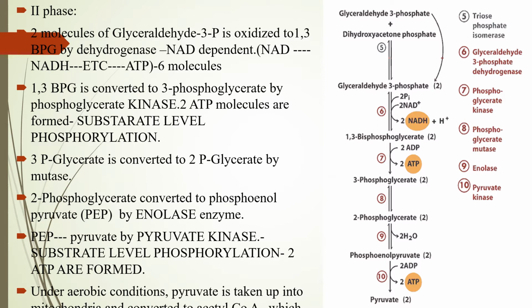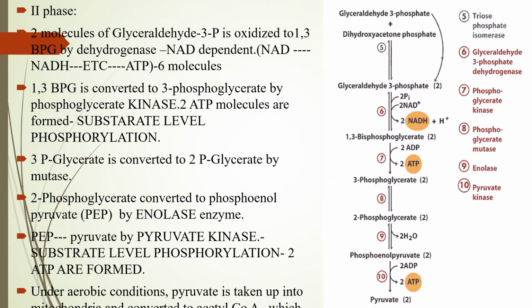And from phosphoenol pyruvate, pyruvate is synthesized utilizing the enzyme pyruvate kinase, and again here 2 molecules of ATP are synthesized, and this is also at the level of substrate. ATP are synthesized at the substrate level only, so it is called substrate level phosphorylation.